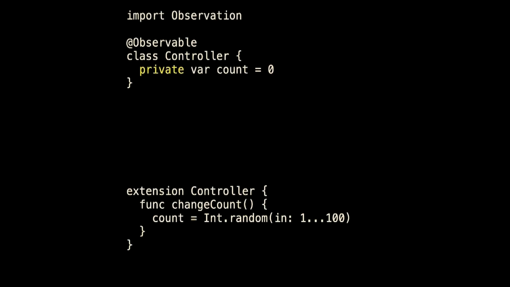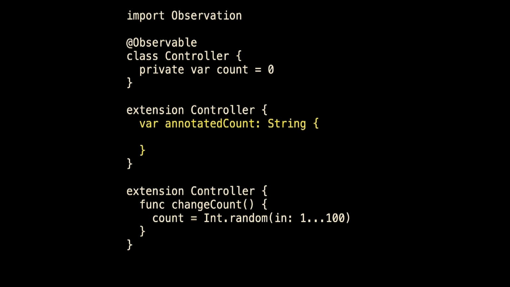What about computed properties? For computed properties, let's make count private so that no one can explicitly watch it. Did it suddenly get quiet in here? Like we're getting to something cool? We are. So count is private, so the view can't observe count directly anymore. And I'm going to add in here in an extension, because man, I love extensions, a computed property called annotatedCount. An annotatedCount is just going to be a string that I get from count. It's going to say the controller's count is whatever the count value is.